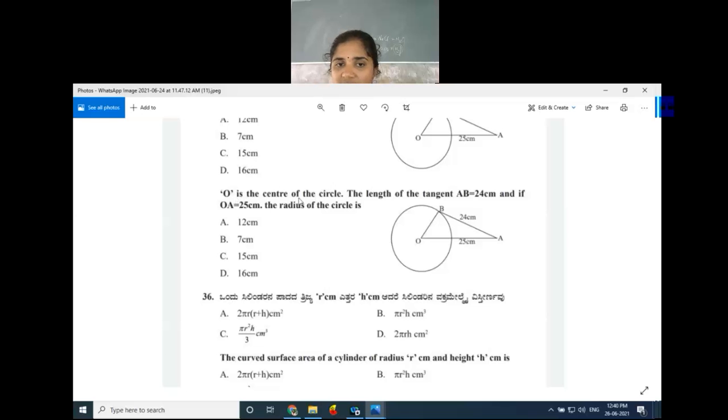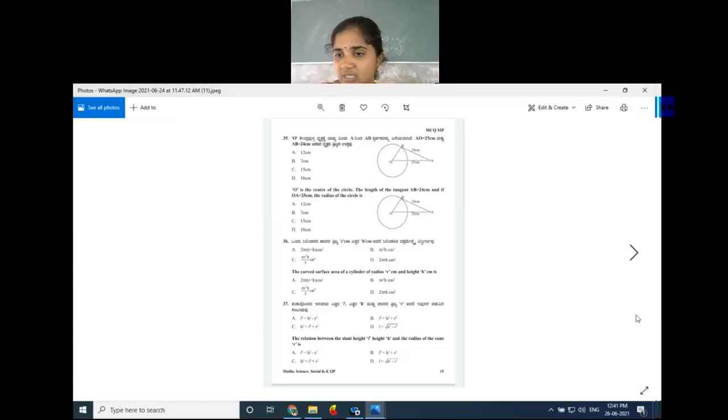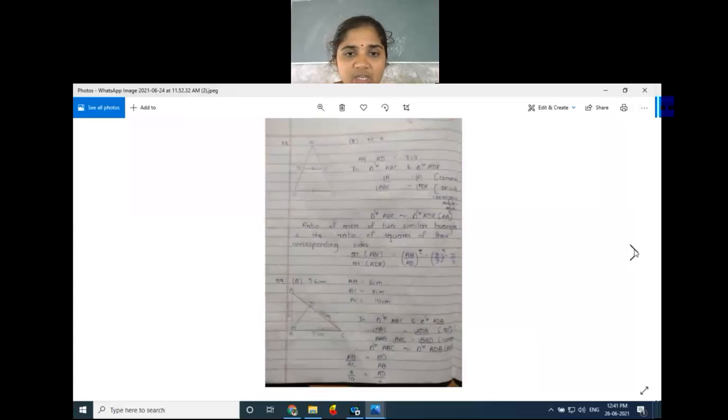Okay. So O is the center of the circle. Length of the tangent AB is 24, OA is 25. Then what is the measurement of OB? Which concept we have to apply here? So we all know that the radius of the circle through the point of contact to the tangent is perpendicular, right? So here it forms a right angle triangle. Can we use the Pythagoras theorem for this? Yes, of course, we can use the Pythagoras theorem for that calculation.